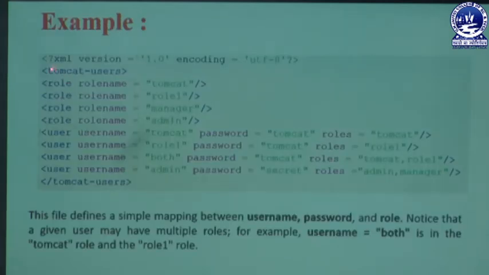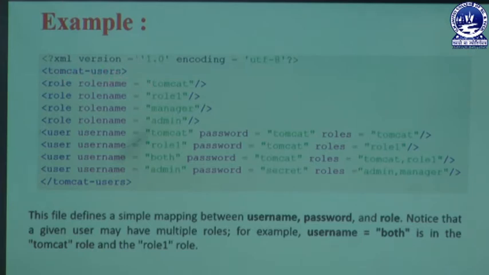That means in that XML file we have a version. This version denotes which type of Tomcat we are using here, 1.0. Then we have an encoding like UTF-8. In that way we are making some applications, which type of software we are including in our program, and we also have what is known as the tomcat-users tag.